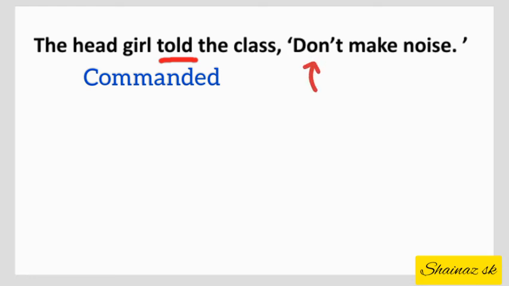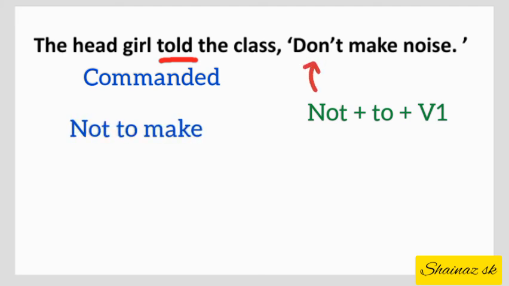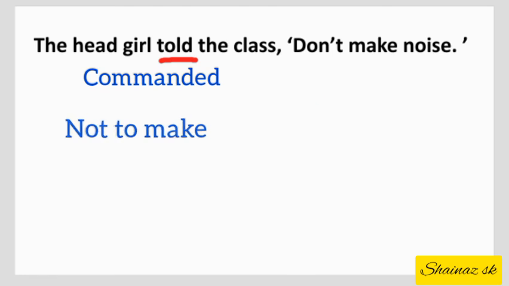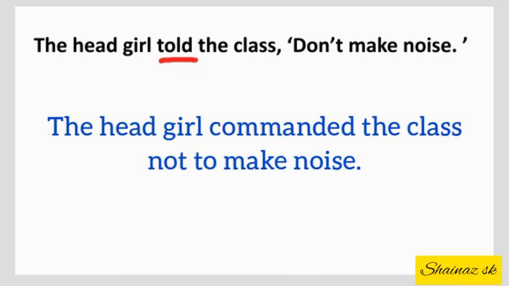Here a negative word is there. So whenever you find such types of words, we will use not in front of the infinitive. So it will be like this, not to make. So the sentence in the indirect speech will be like this: The head girl commanded the class not to make noise.